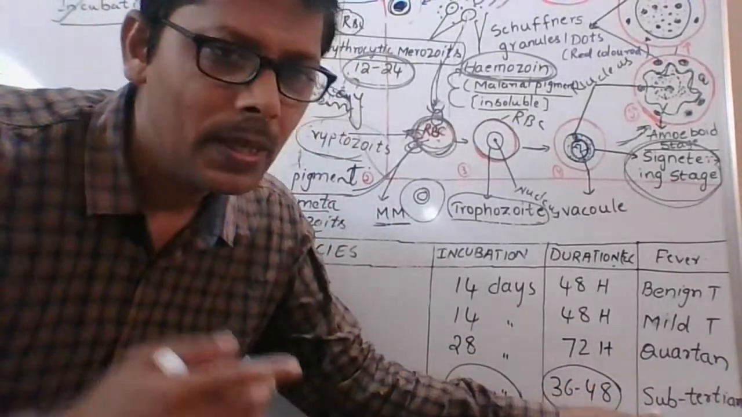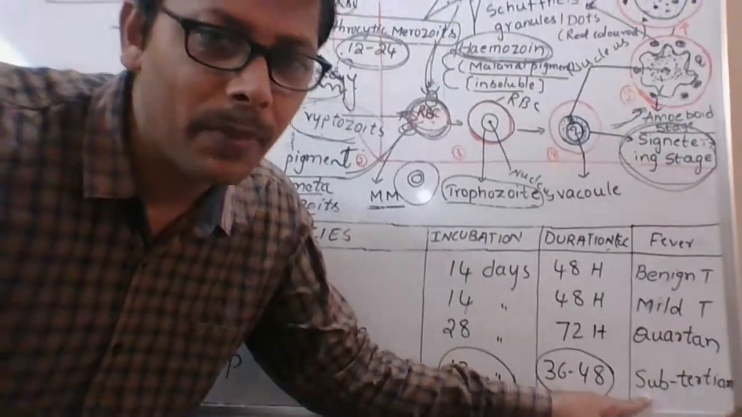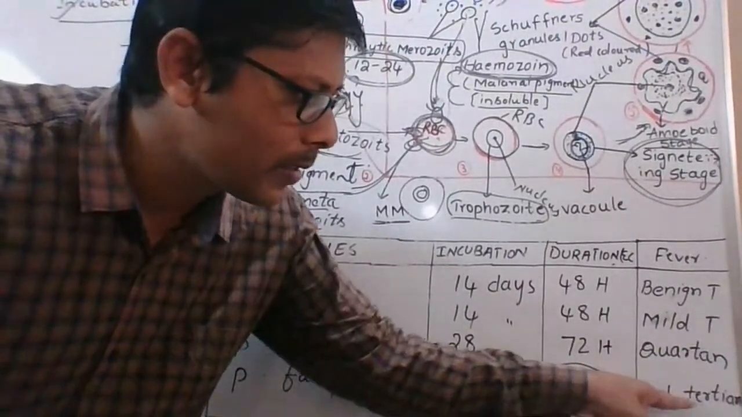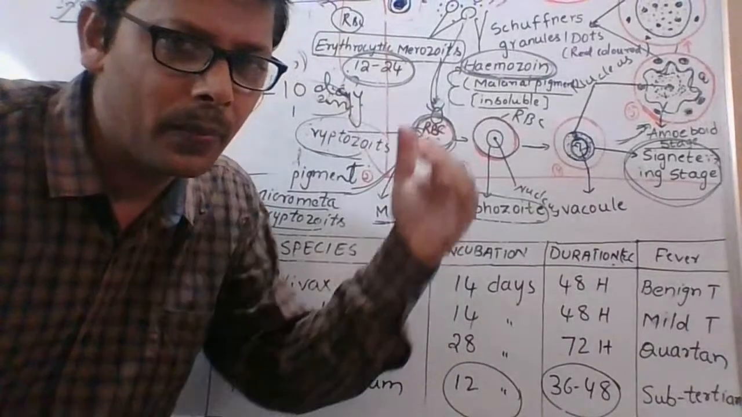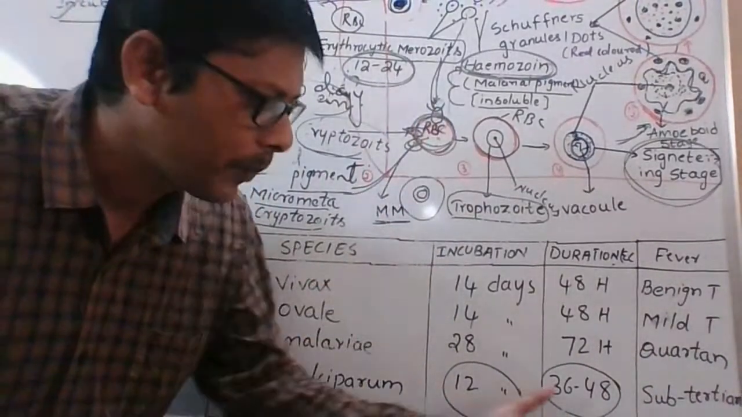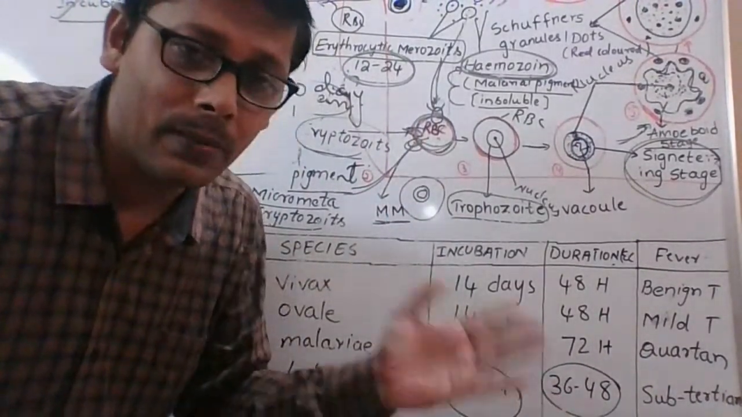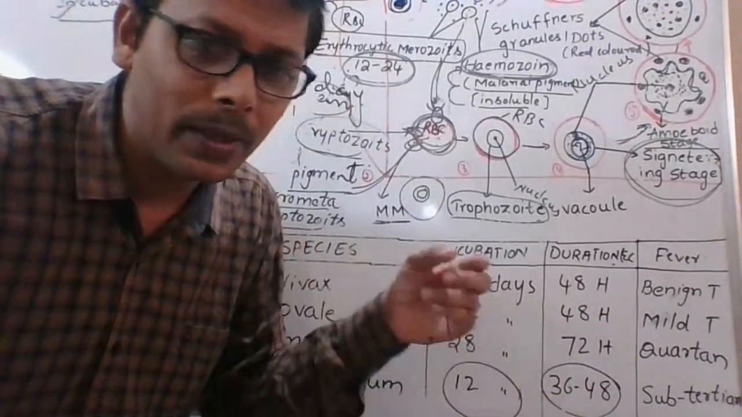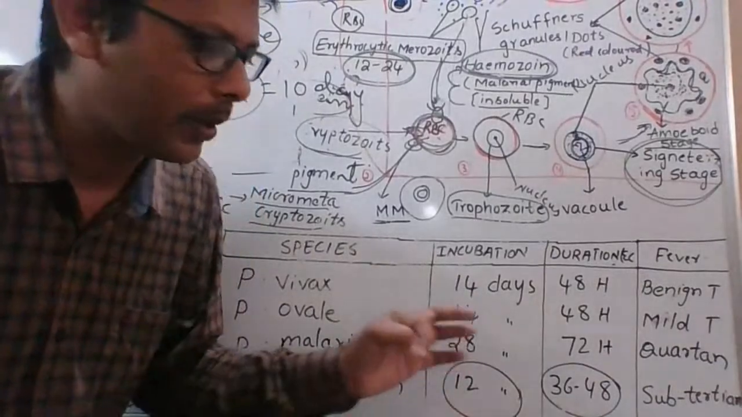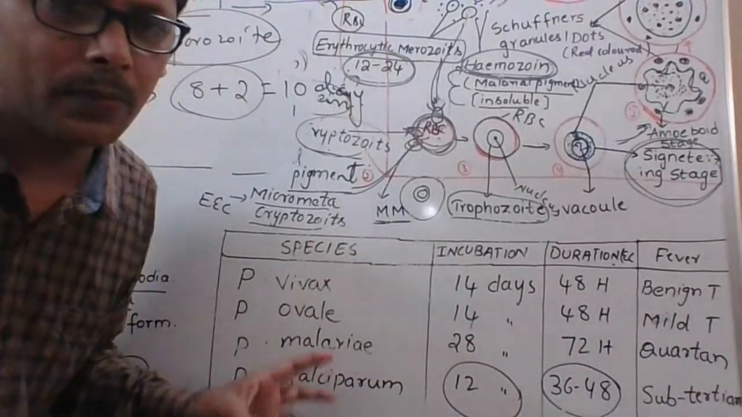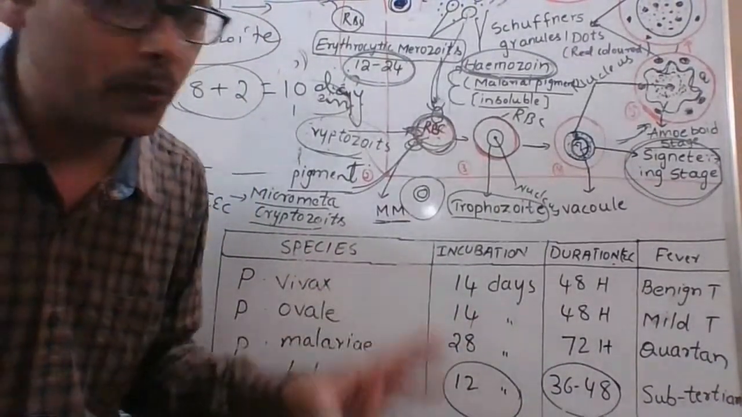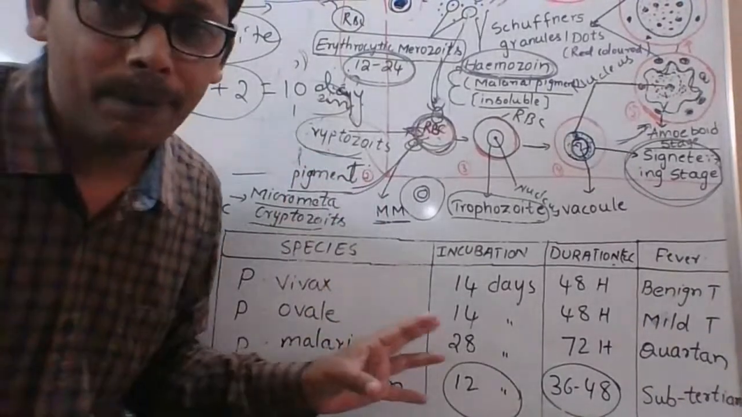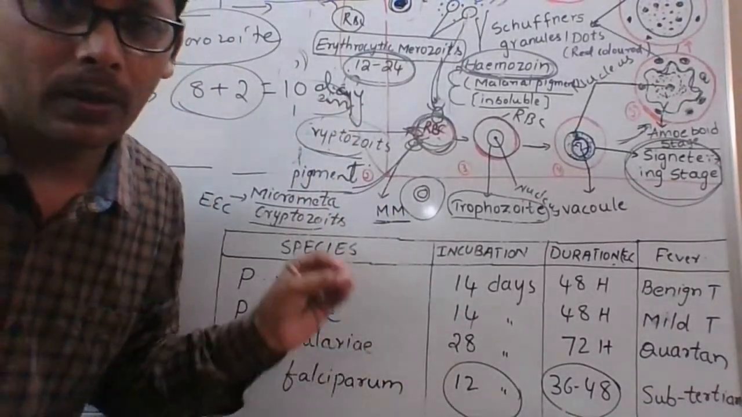And it causes subtertian malaria. Sub means below, so fever can come before 3 days, before the 3rd day arrives. That means fever can come after 36 hours, or 48 hours. That's why it is called subtertian. This is not given in the textbook. Okay, write down this table. It is very important. I hope it is clear to all of you.